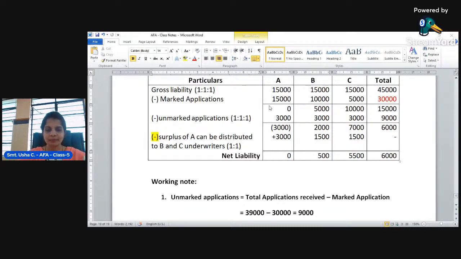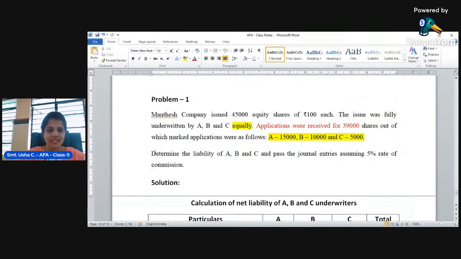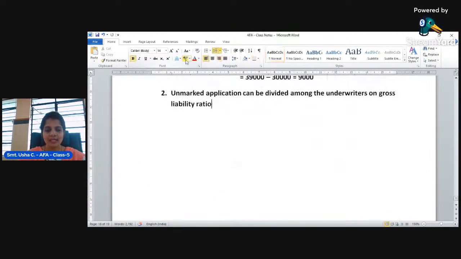Now, they also asked us, look at the problem: determine the liability of A, B, and C, and also pass the journal entry. We have to pass the journal entry. What is the format? What are the entries which come here for the underwriters? We'll do that now.